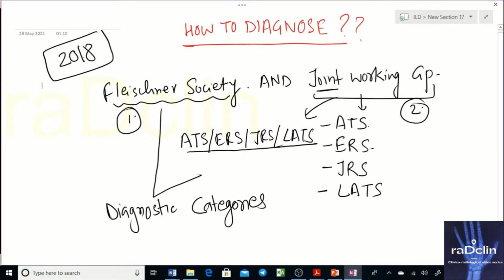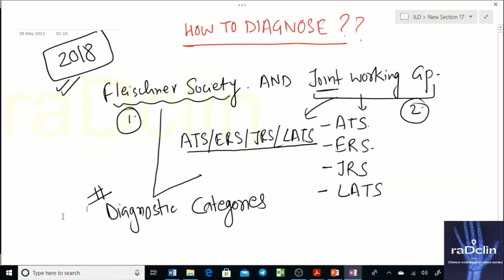This is a very beautiful article. I'll refer the viewers to go through that article, although you do not need it. If you have watched this video, I've discussed almost everything, and the remaining part I'll also discuss. But if you want to, you can go. I'll put the link in the description, or I'll put the PDF there. Just look at the article. So it's important. They have given diagnostic categories.